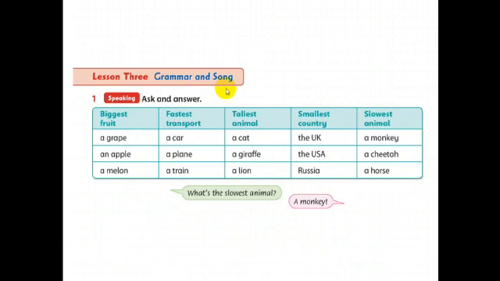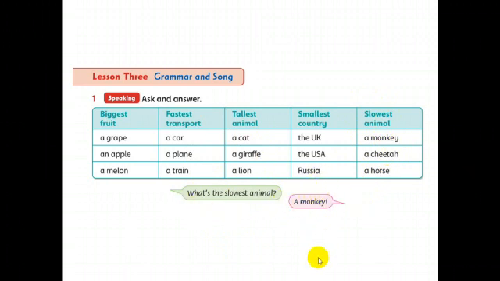Lesson 3, grammar and song. Now we are going to ask and answer some quiz questions, okay? But first, let's read the speech bubbles. Here we have a question. What's the slowest animal? Look at the group of animals and we will see what's the slowest animal. A monkey, a cheetah, a horse. Then the slowest animal is a monkey, okay?